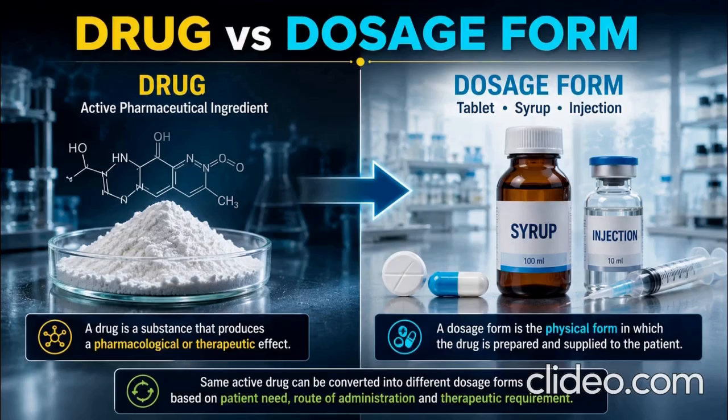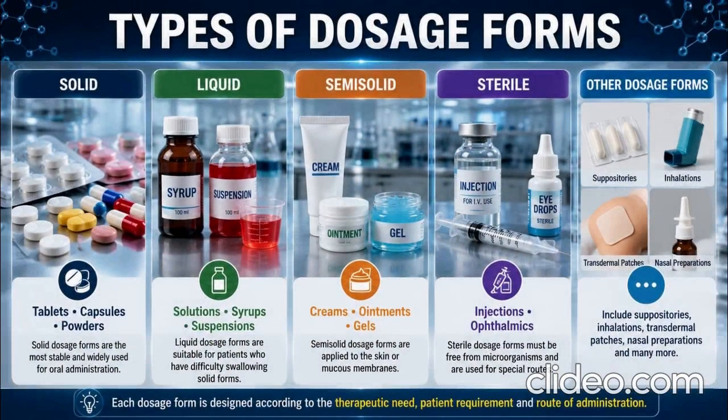Let's take a simple example. Paracetamol is the active drug. It can be formulated as paracetamol tablet, paracetamol syrup, paracetamol oral suspension, or in certain situations, an injectable preparation. The active drug may be the same, but the dosage form can be different. The choice of dosage form depends on factors such as the patient's age, route of administration, nature of the drug, desired onset of action, stability, and therapeutic requirements. This is why dosage form design is an important part of pharmaceutics.